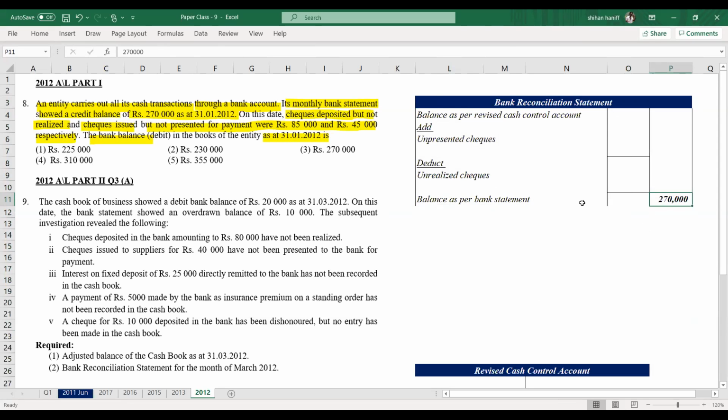Deposited but not realized, issued but not presented. Unrealized checks 85,000, unpresented checks 45,000. Right, so this is minus, this is plus.